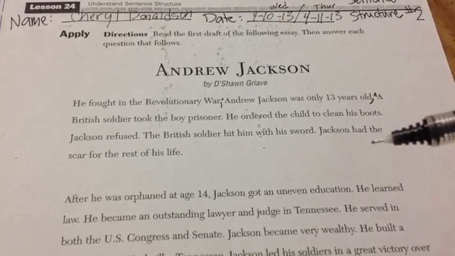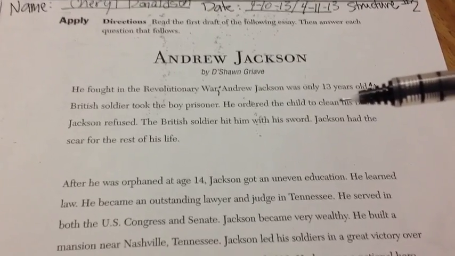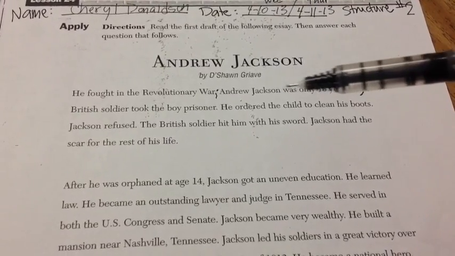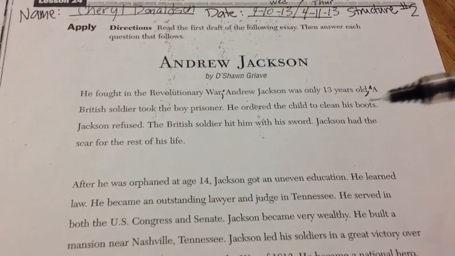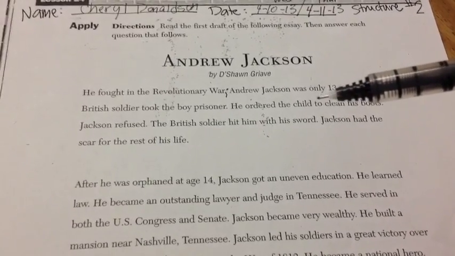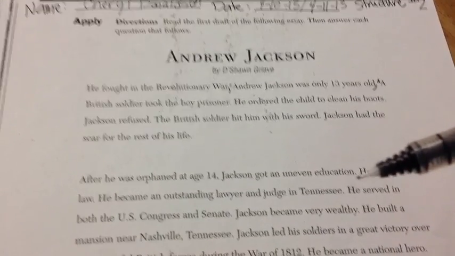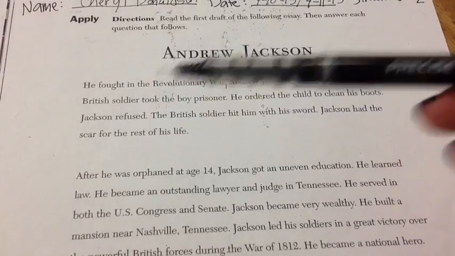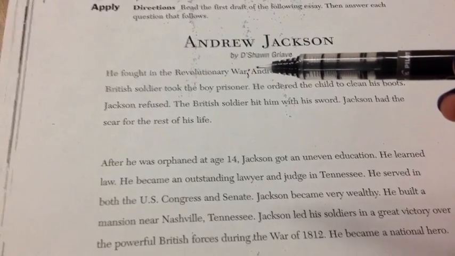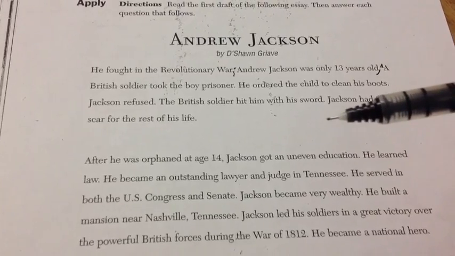He fought in the Revolutionary War. Well, we don't know who or when, so maybe that's not the strongest sentence. Andrew Jackson was only 13 years old. Okay, so he was only 13 years old when, and then we have a British soldier took the boy prisoner. So those 2 seem to be related. I bet I can put those together. So first I need to make the first sentence and the second sentence 2 independent clauses. The easiest way to do that is by adding a semicolon. I have already done that. Please go ahead and do that now.